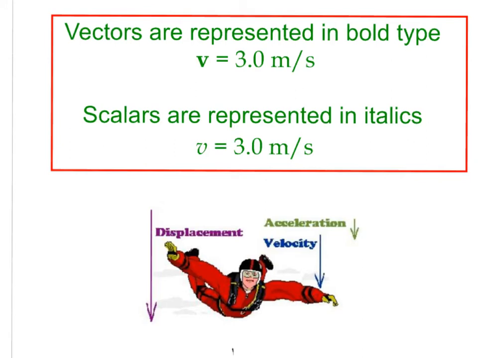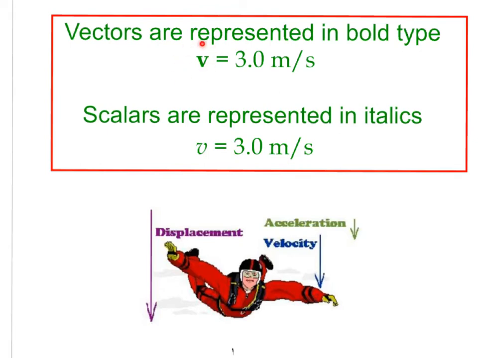Another convention that will be used in your textbook and throughout our course in physics is that when we write down equations and we are representing vectors versus scalar quantities, if the variable is written in bold type, it will be a vector.